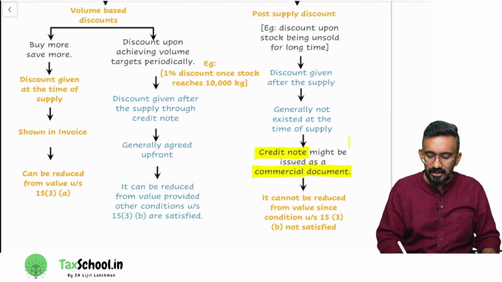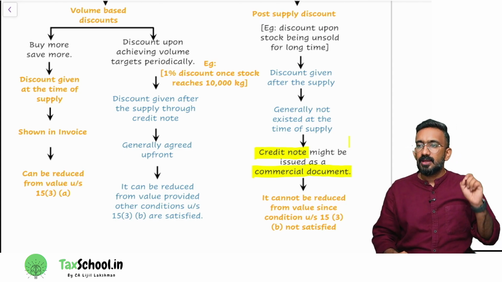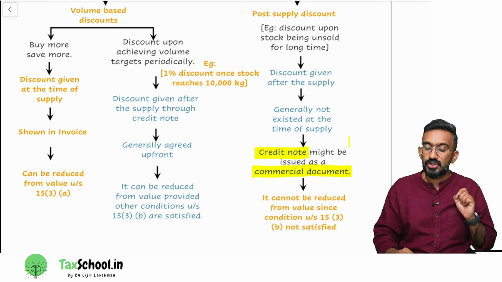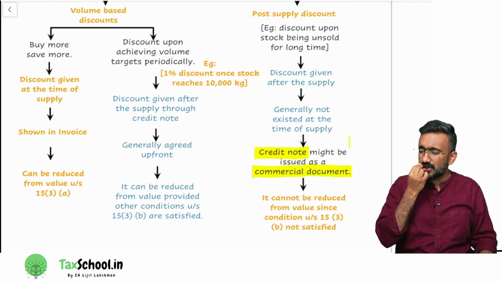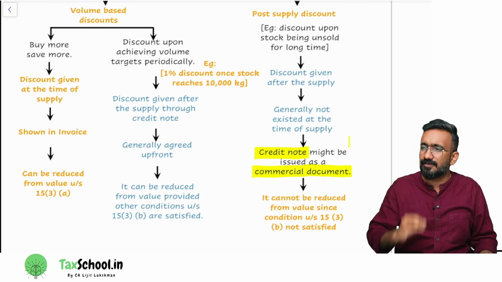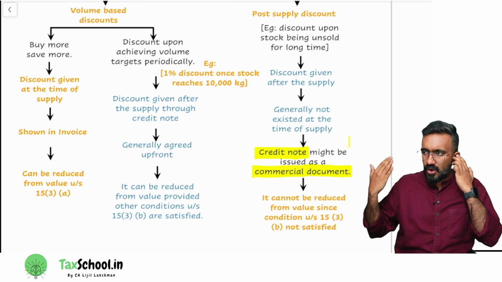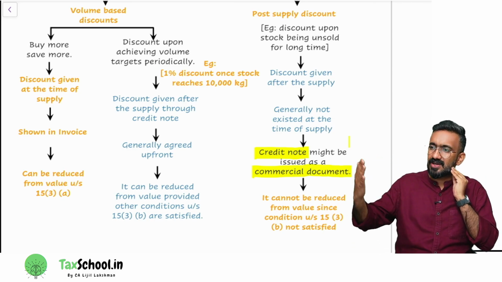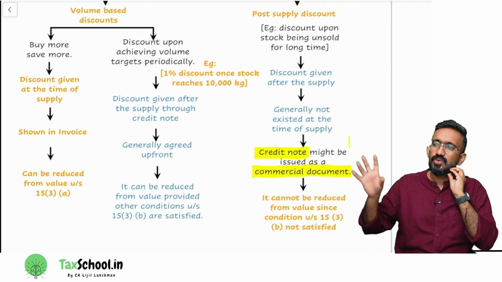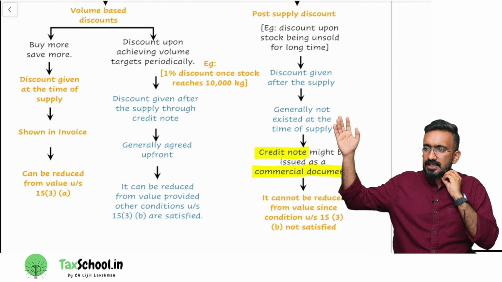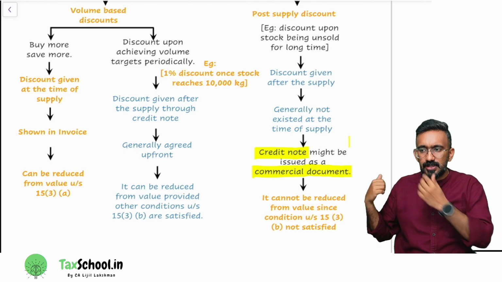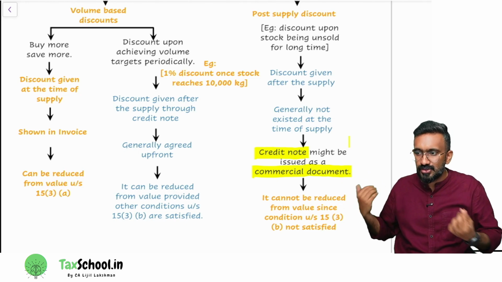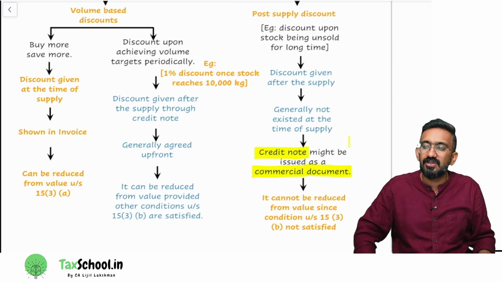Then another discount they're talking about is post supply discount. What is a post supply discount? You're getting a discount after stock has been unsold for a long time. They're saying that post supply discounts are discounts that are not agreed upfront. So there is a product that is not sold for a very long time, so a discount is given which was not agreed. Those discounts are called post supply discounts. Discount given after the supply generally did not exist at the time of supply. A credit note might be issued as a commercial document. It cannot be reduced from value since the condition under 15(3)(b) is not satisfied.